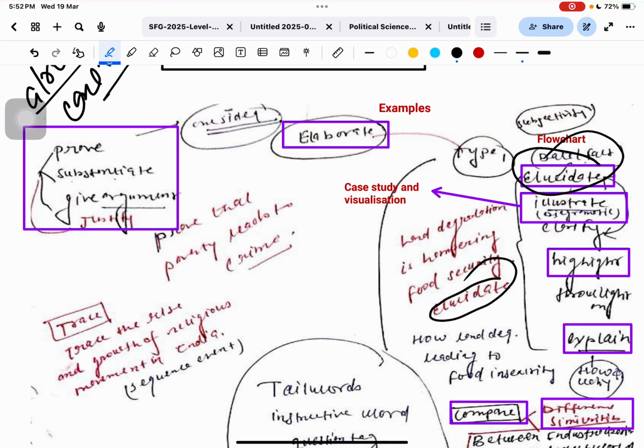So can I replace this word elucidate with highlights? You can write slash highlights. Elucidate becomes the negative impact, no? No. You will get to know. Just write right now. Highlights, then slash explain, slash illustrate, and slash clarify.